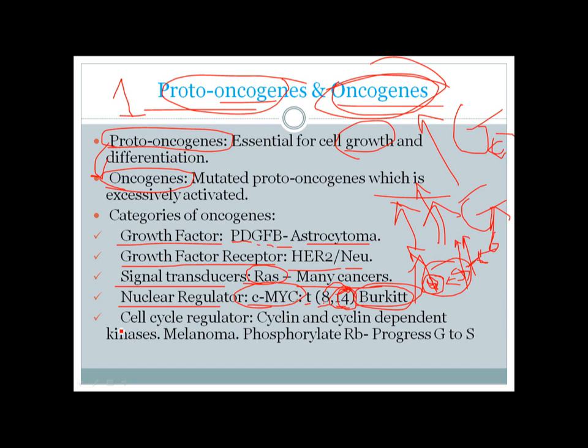Okay, and cell cycle regulators can also be excessively activated, so the regulation can be abnormal. Especially cyclin and cyclin-dependent kinase are very important cell cycle regulators, and abnormality in these can lead to melanoma.